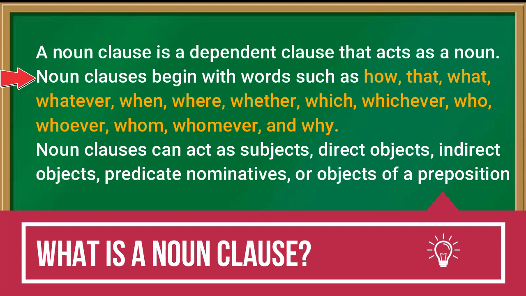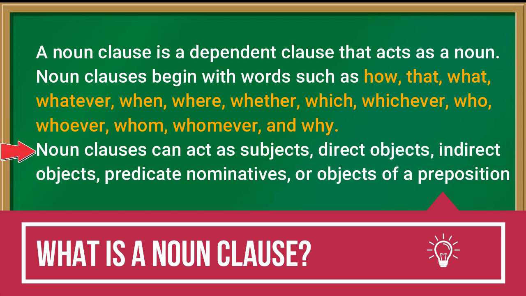Noun clauses begin with words such as how, that, what, whatever, when, where, whether, which, whichever, who, whoever, whom, whomever, and why. These are the words from which a noun clause begins. These are the identification of a noun clause, because a noun clause is a type of dependent or subordinate clause, and it begins with these words which I told you, like how, that, what, whatever, etc.